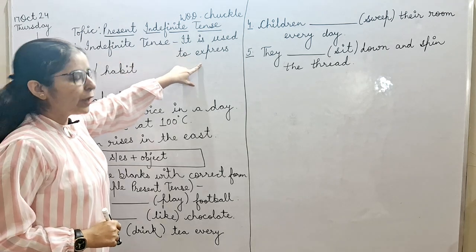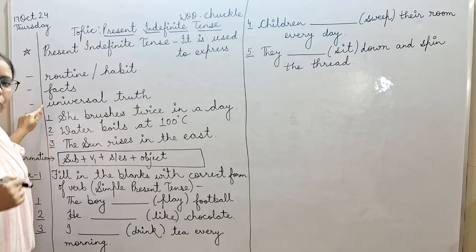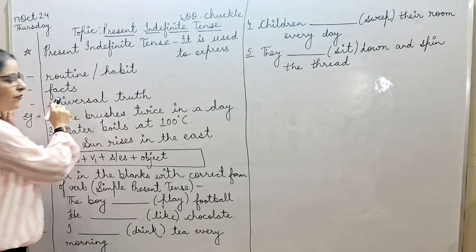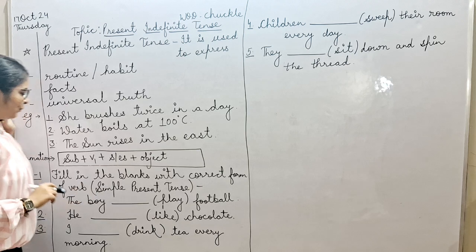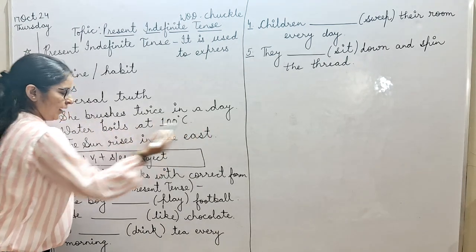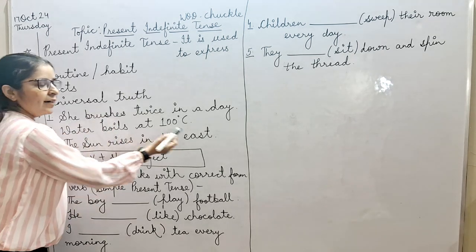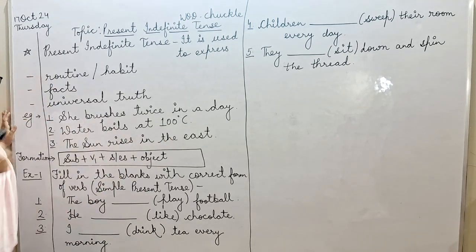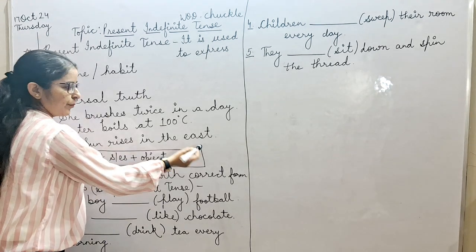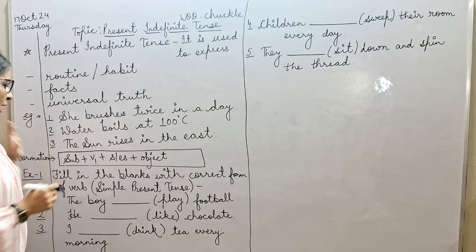It is used to express routine, habit, facts, universal truth. Where do we use this? Routine, habit, facts or universal truth. Look at the example. She brushes twice in a day. This is a habit or routine. Water boils at 100 degrees Celsius. It means facts. The sun rises in the east. This is a universal truth. We cannot change it.